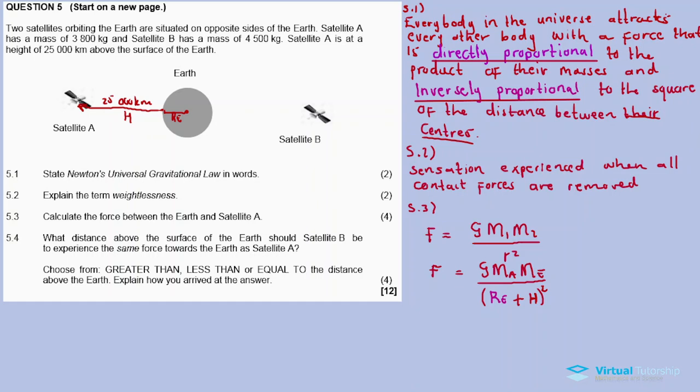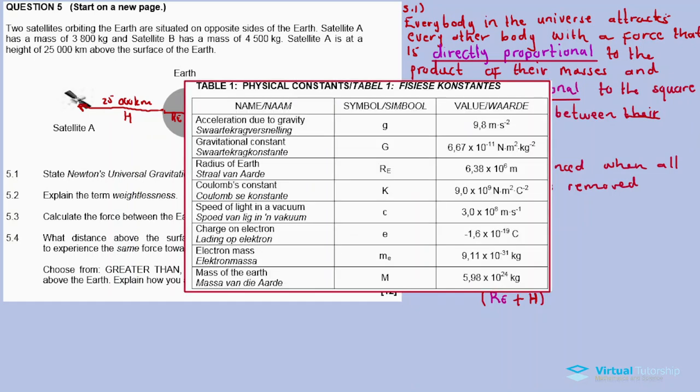But don't worry, on your formula sheet or a table of physical constants, we do have the radius of the Earth. It is 6.38 times 10 to exponent 6.